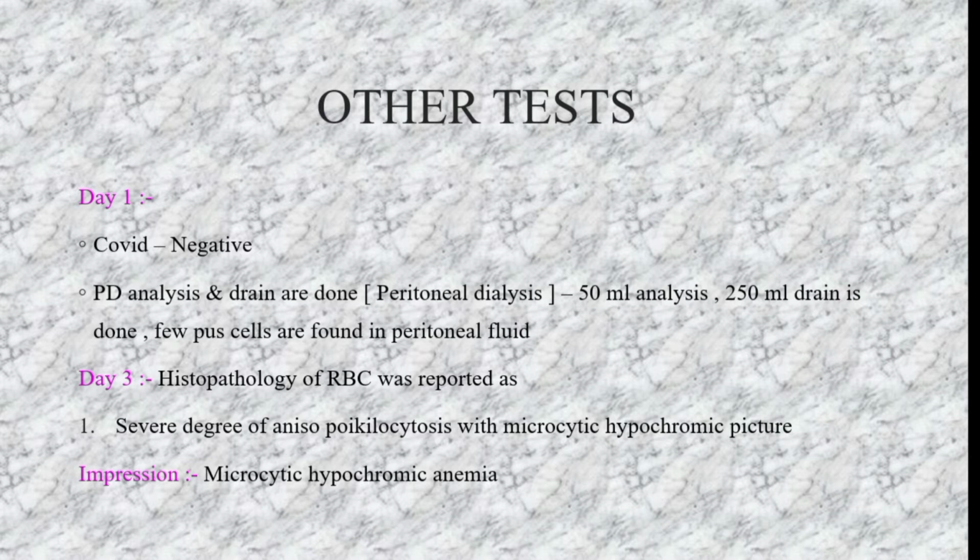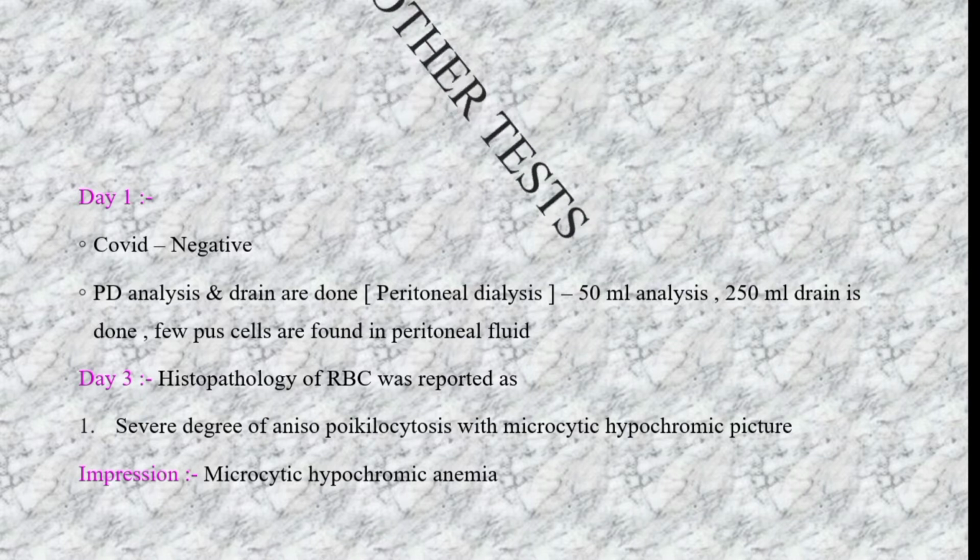Anisocytosis means the RBCs will be of different sizes. Poikilocytosis means the RBCs will be of different shapes. Here the combined condition is present in the patient, so the RBCs are of different sizes and different shapes. This is the patient's condition with the symptoms and the diagnostic criteria.